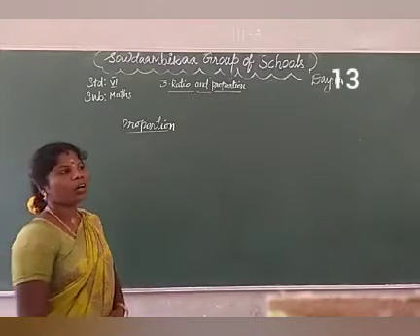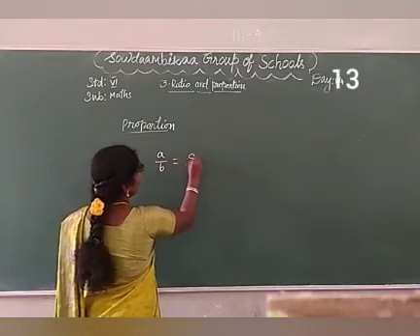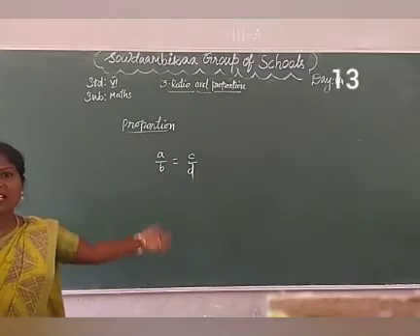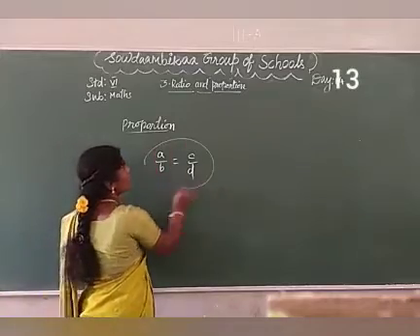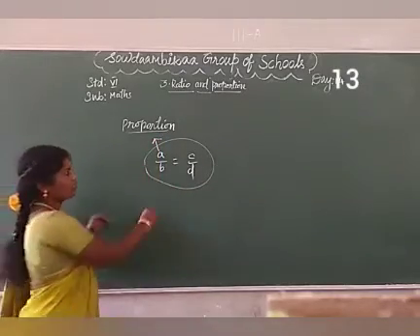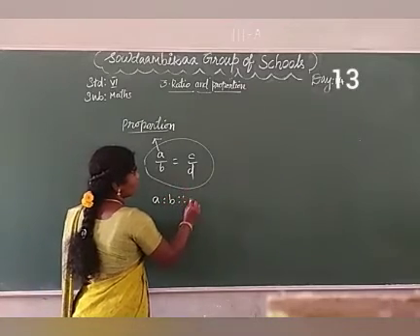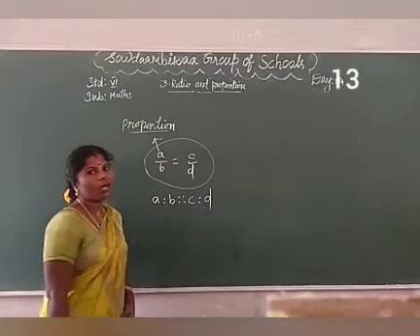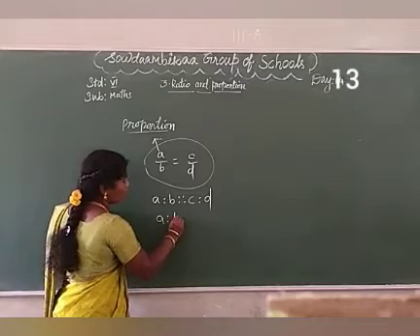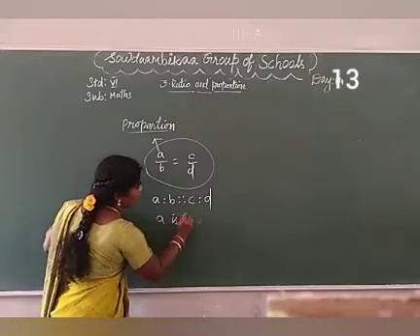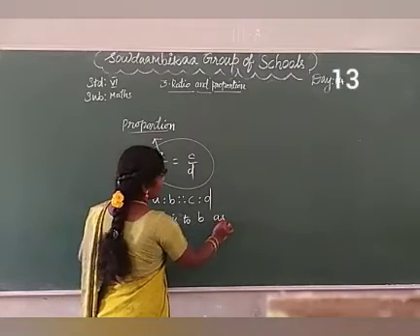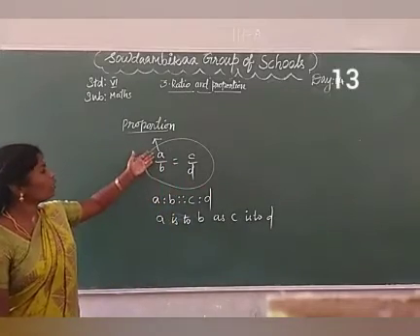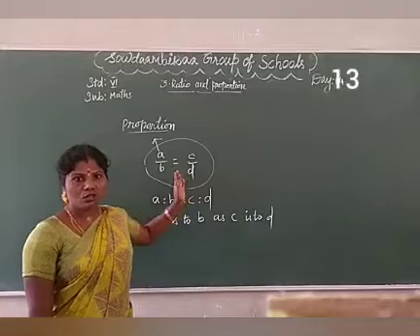Proportion. When two ratios are equal, A divided by B is equal to C divided by D, we say that the ratios are in proportion.